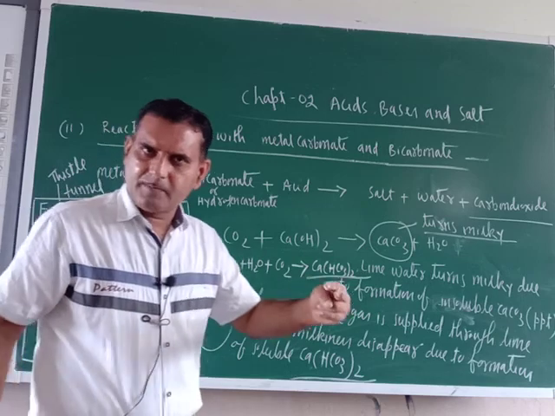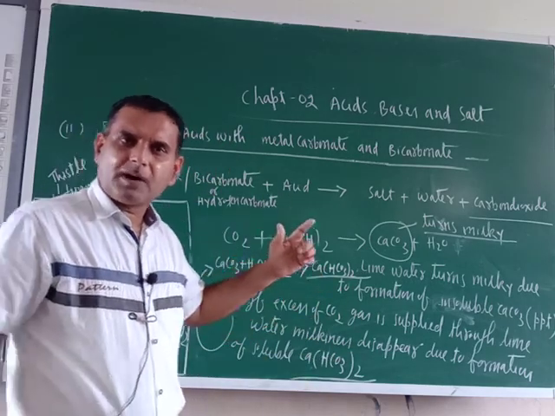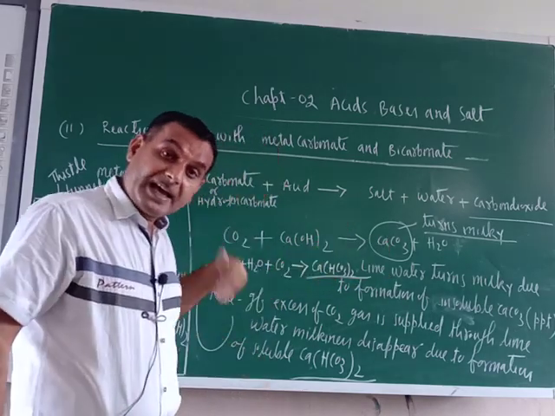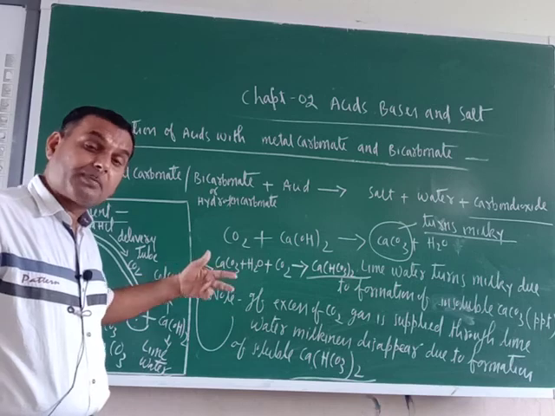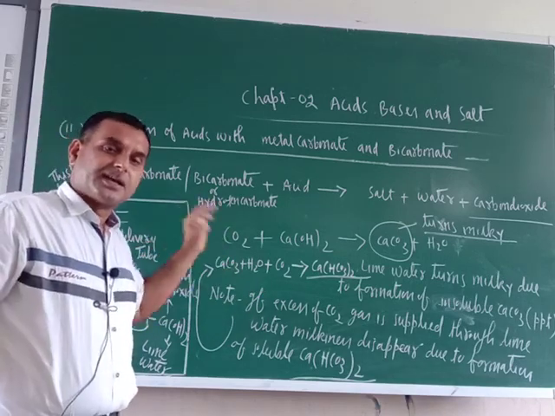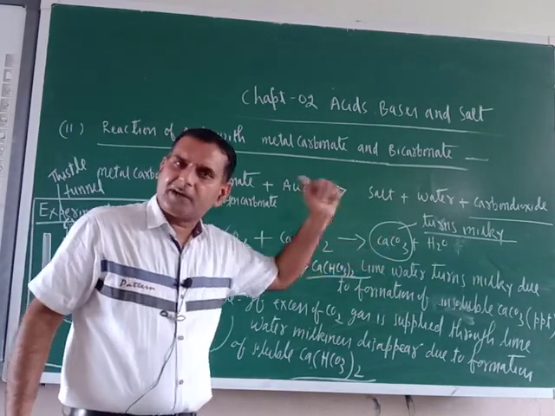So once again I am repeating here, milkiness appeared due to the formation of insoluble calcium carbonate. And if excess of carbon dioxide gas is supplied to lime water, so what is the meaning of excess? When you supply limited quantity, already in the solution calcium carbonate and water is there.